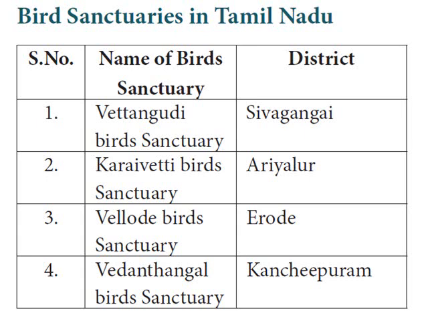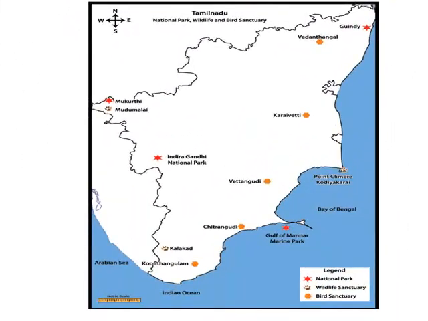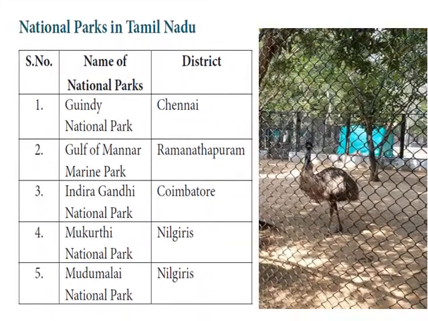Dears, the important national parks of Tamil Nadu are the Guindy National Park in Chennai, Gulf of Mannar Marine Park in Ramanathapuram, Indira Gandhi National Park in Coimbatore, Mukurthi National Park in the Nilgiris and Mudumalai National Park also in the Nilgiris. Now let us move on to the beaches in Tamil Nadu.